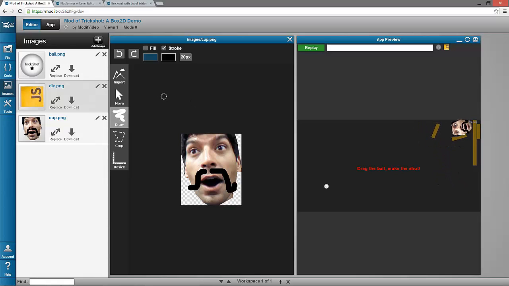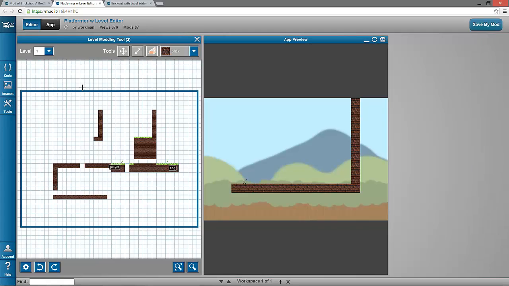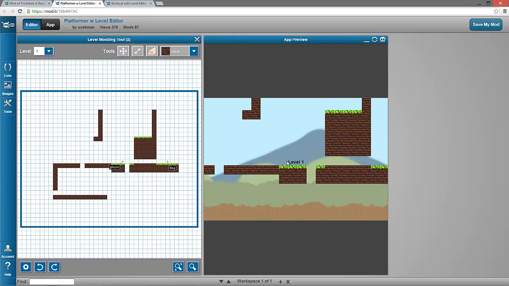But just like those tools exist, you can add any custom tool you want, or any other Modit at all, packaged with this Modit as a tool. So let's take a look at one that actually has that already. Here's a platformer game with a built-in level editor.